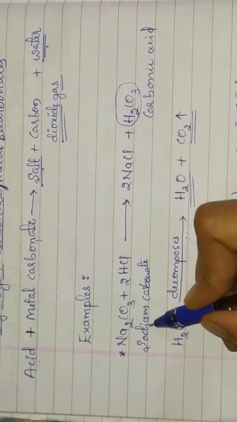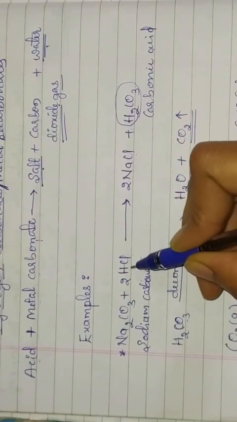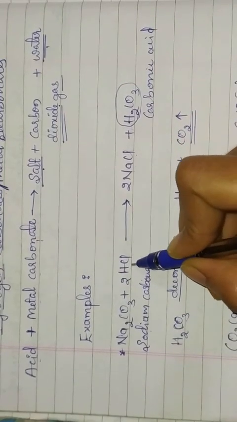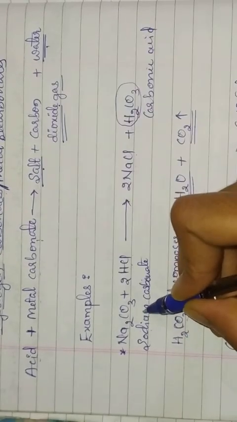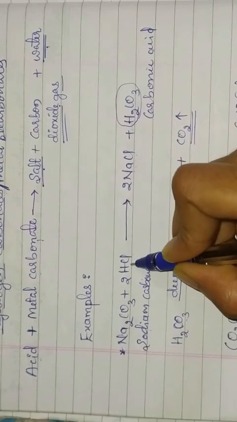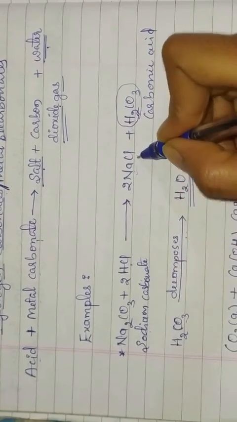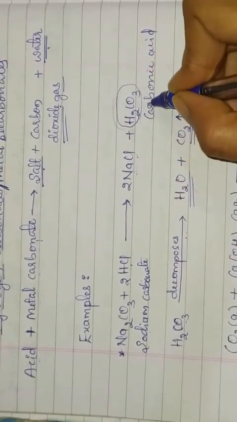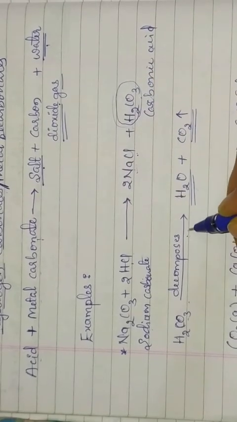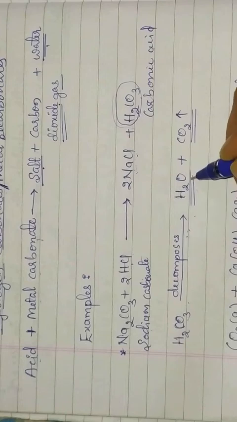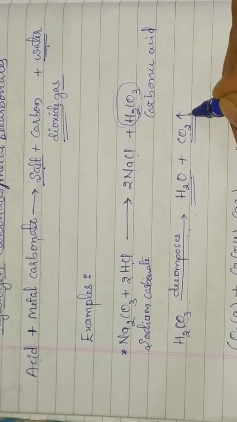So see here, first sodium carbonate reacts with the hydrochloric acid. It forms sodium chloride along with carbonic acid. This carbonic acid further decomposes to form water and carbon dioxide gas.